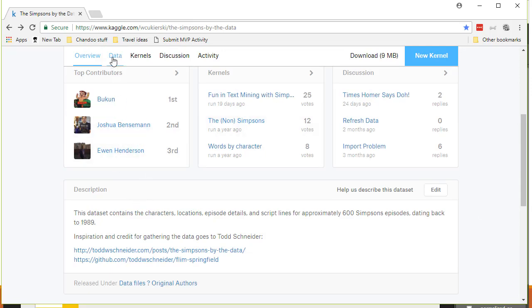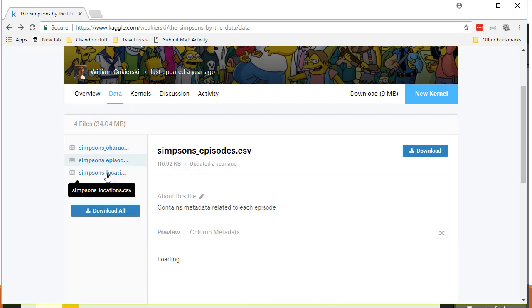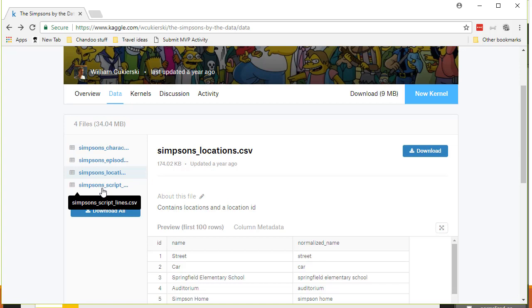And if you look at the data set itself, there are basically four CSV files. One tells us the characters in Simpsons, the other tells the episodes, and then the third one gives us the locations, and then the final one is the script, where all the script lines are one line at a time, one row at a time in the script file, and the script row tells us which character is saying that line at what location in which episode and what is the actual text.